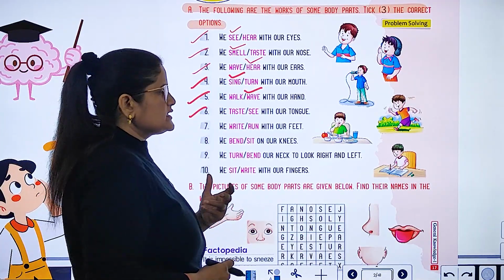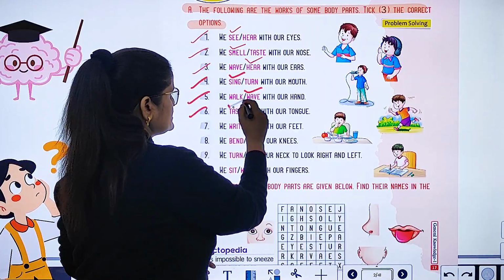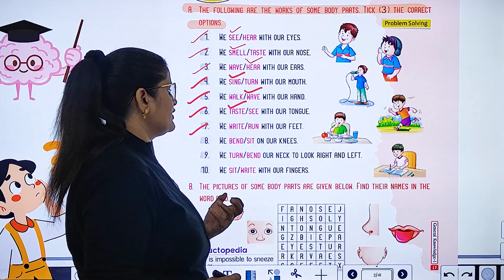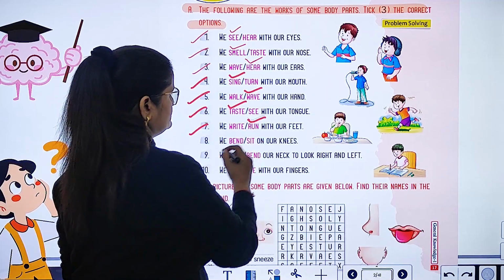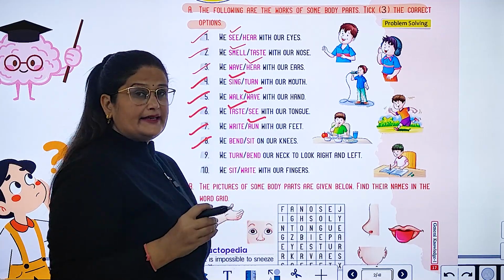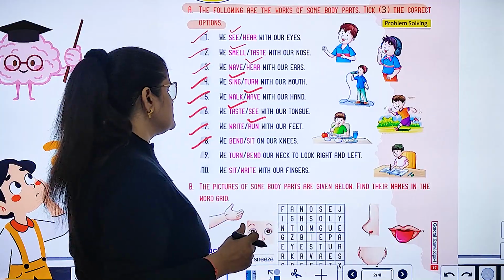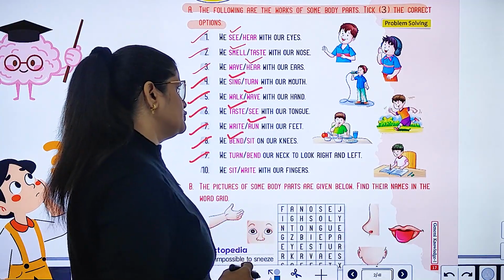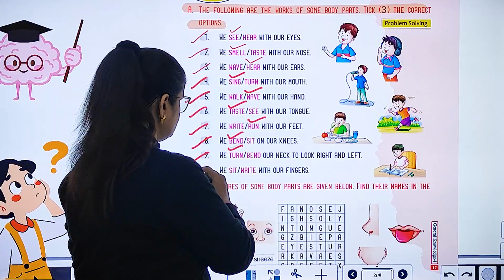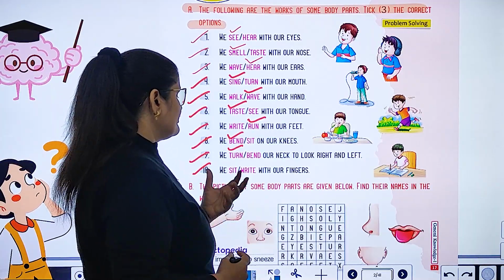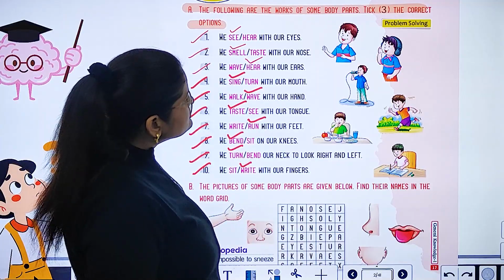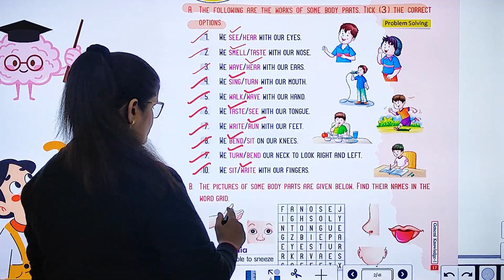We taste, see with our tongue. Taste. We ride or run with our feet. Run. We bend or sit on our knees. Bend. We turn or bend our neck to look right and left. Turn. We sit or write with our fingers. Write. Right. Okay. So next question.